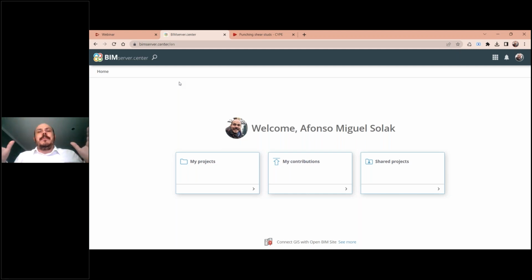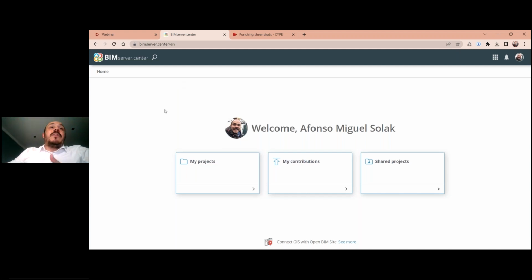You can use it as the cloud server that will be connecting different applications that you have, or you can also use it to connect with different people that are using the CYPE ecosystem. So you can have a multi-collaborative project where you can send information from your software to the cloud, from the cloud to another software, and connect different agents related to your project.